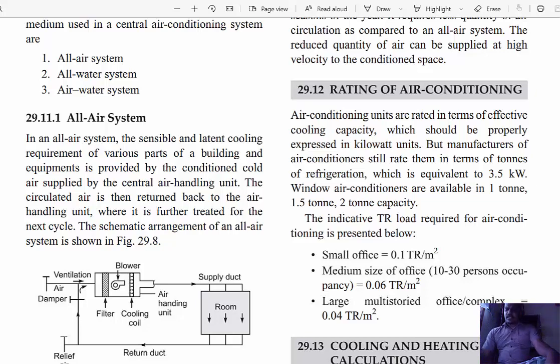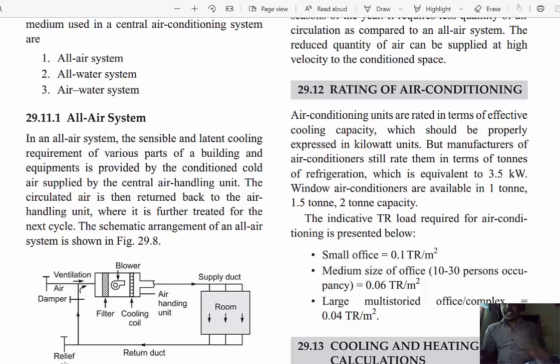Okay, welcome students. In previous classes, we had a discussion on types of air conditioning and applications of air conditioning systems, and the type means based on various categories according to the structure of the air conditioning system, according to the capacity of the air conditioning system, and according to what type of fluid is used in the air conditioning system. These are the main categories and classifications of the air conditioning system.